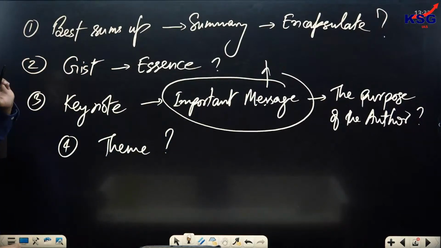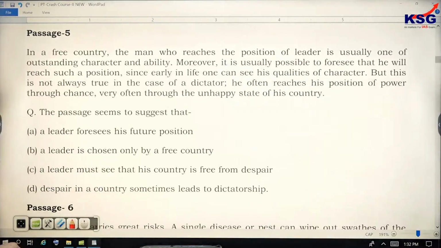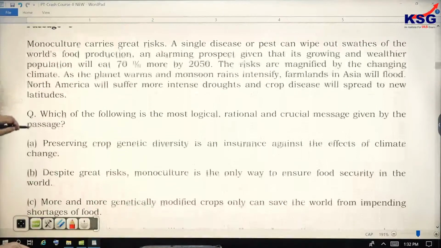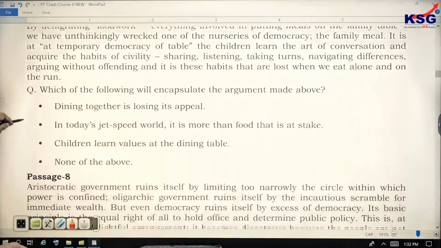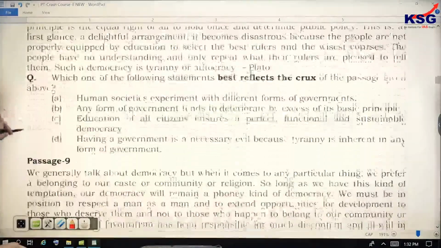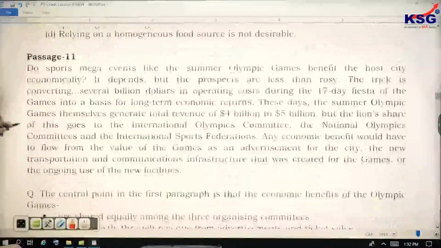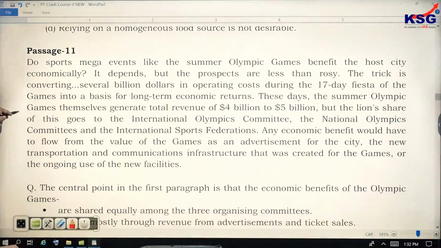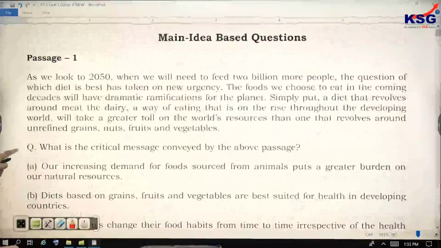And I'm going to take you to a particular passage now. Main idea question will be there.